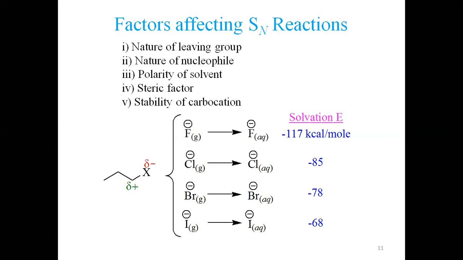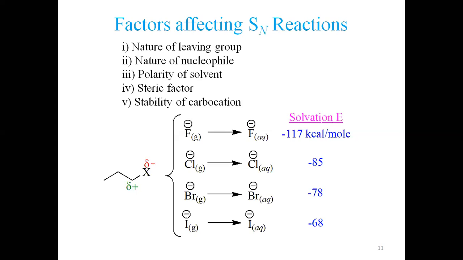Polarity of the solvent also affects the reaction. If we are doing a reaction in a polar solvent like water or methanol, we get an entirely different product. SN1 reactions are favored. In a low-polarity solvent like diethyl ether or THF, the SN2 reaction is favored. So polarity of the solvent is also very important.